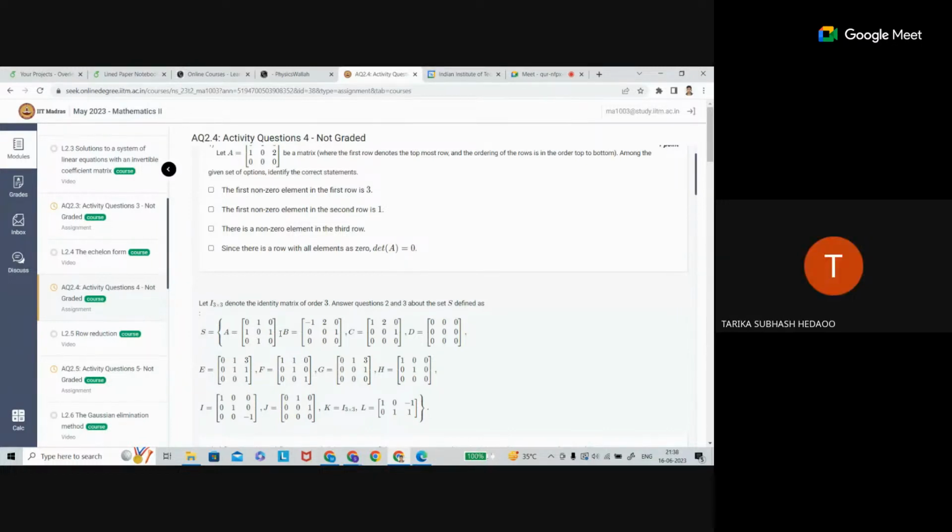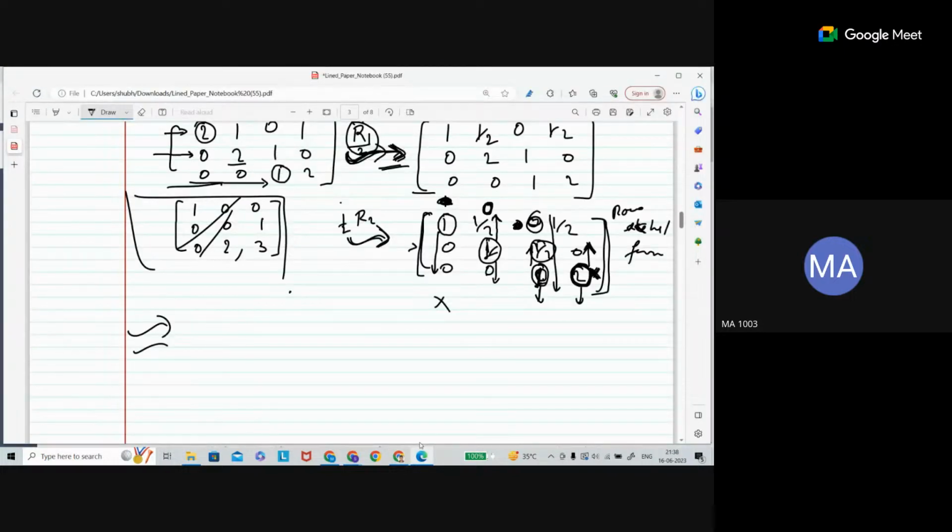No, sir. Let me tell you one thing: a matrix in reduced row echelon form is actually in row echelon form. If you have a matrix in reduced row echelon form, then it is in row echelon form, because reduced row echelon form needed extra effort. So every reduced row echelon form matrix is in row echelon form.